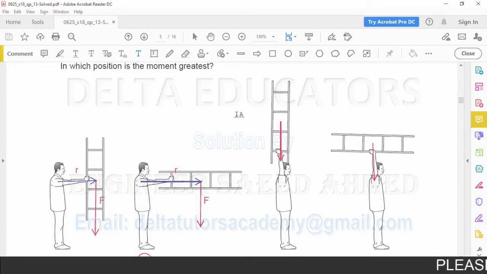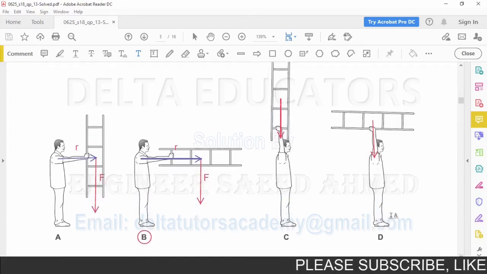Since the weight of the ladder is same, so here we can say force applied in all the four cases is also same. Since here force is same in all the four cases, so moment will be more where the moment arm or the force arm will be more. Now here we are looking that in option C and D, we have zero moment arm. The line of action of the force is in the direction of pivot.